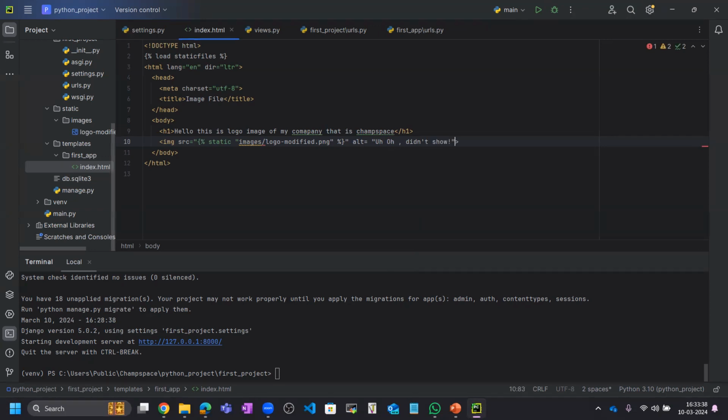Okay, that's it, and we have closed the image tag successfully. Now let me check whether everything is working fine or not. Basically, we have added load static files, so we are loading this static file logo modified.png. So let me run the server.